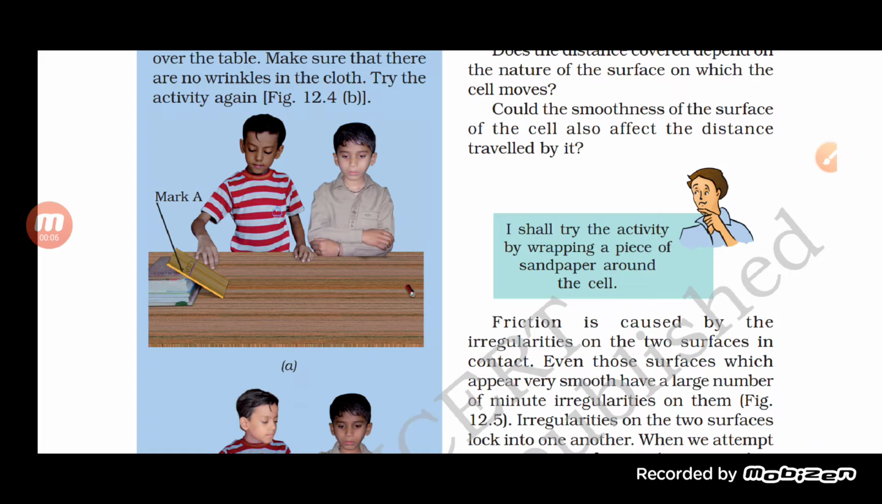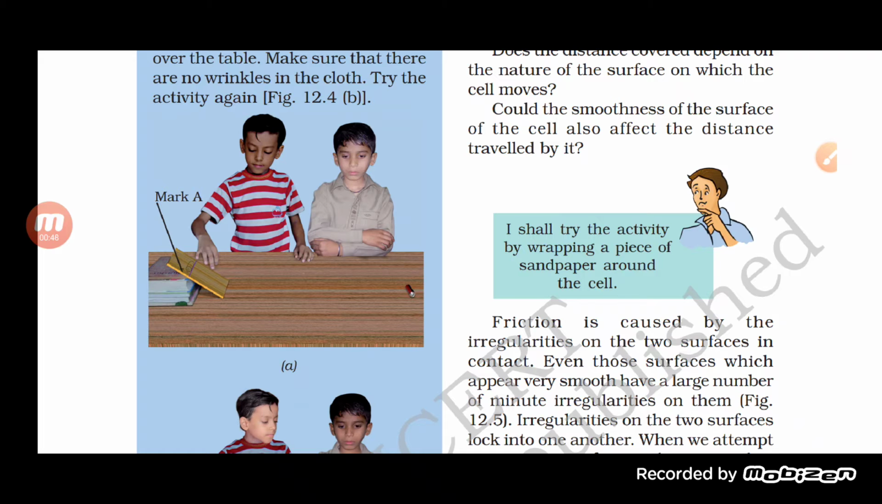So students, in the previous class in this chapter, that is friction, we have started with this chapter and we have understood what friction is. Basically, friction is a force which acts between two objects kept close to each other. When the two objects kept close to each other are made to move over one another, a kind of opposing force starts acting on them, and that opposing force is called the frictional force.